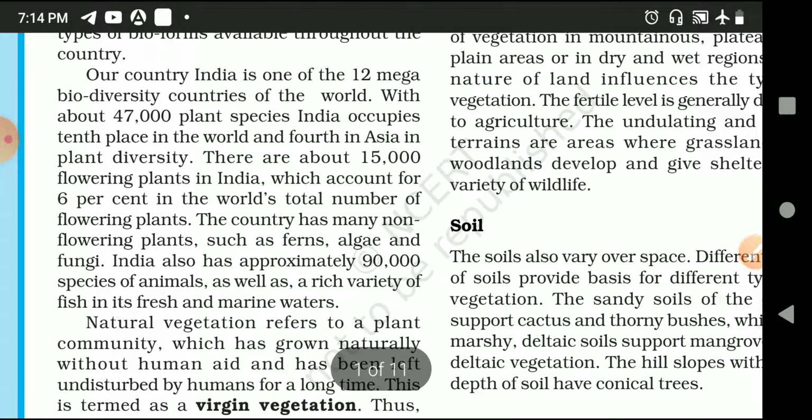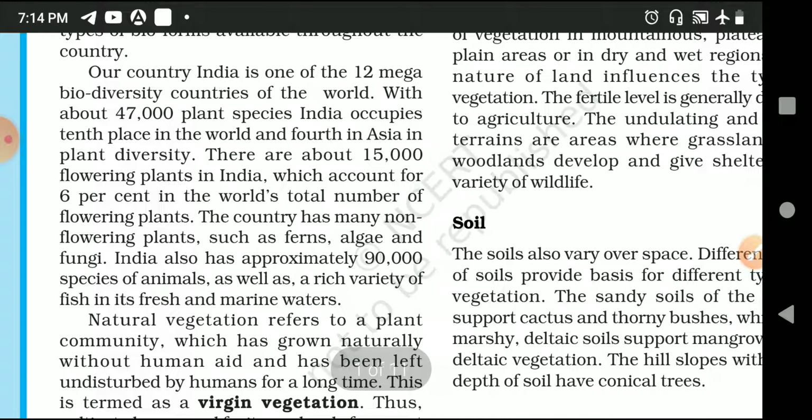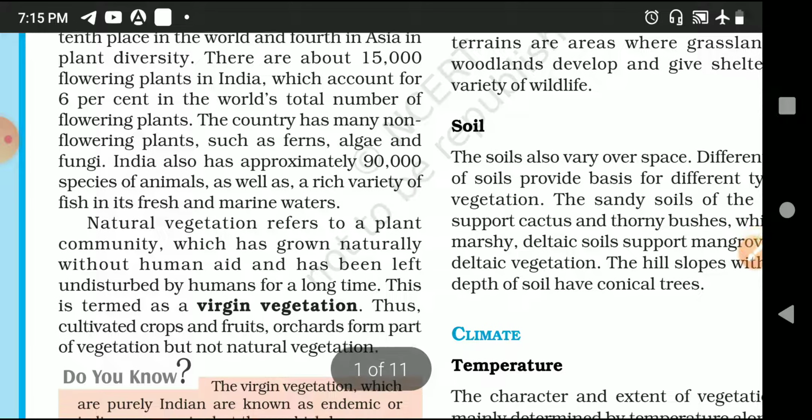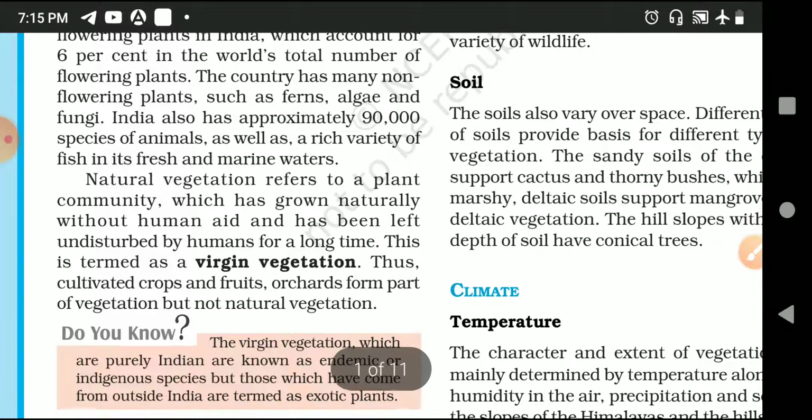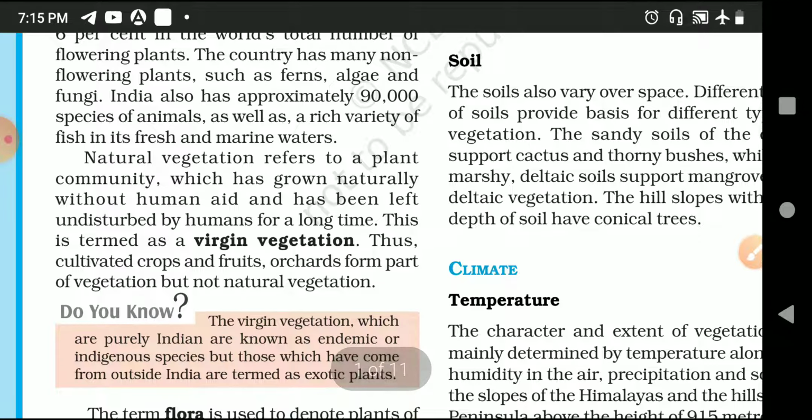We have about 47,000 types of plant variations, and due to this we score 10th place in the world and 4th place in Asia. And coming to the flowering category, flowering plants in India number about 15,000, which is again a 6% contribution to the world's total number of flowering plants.